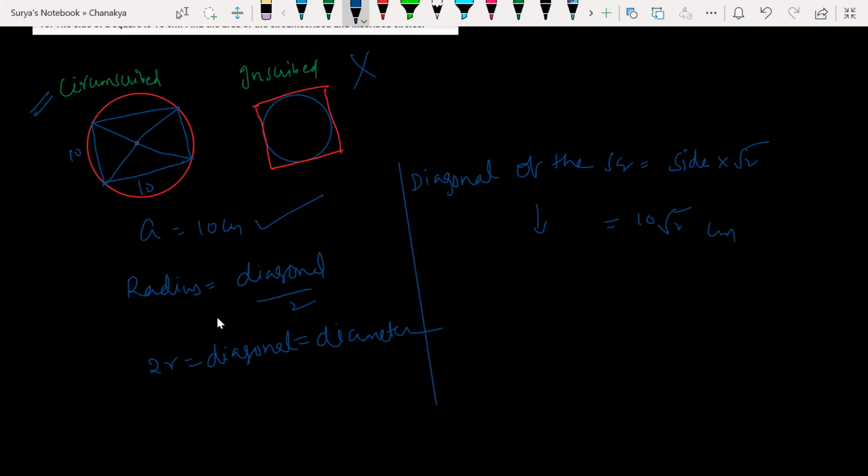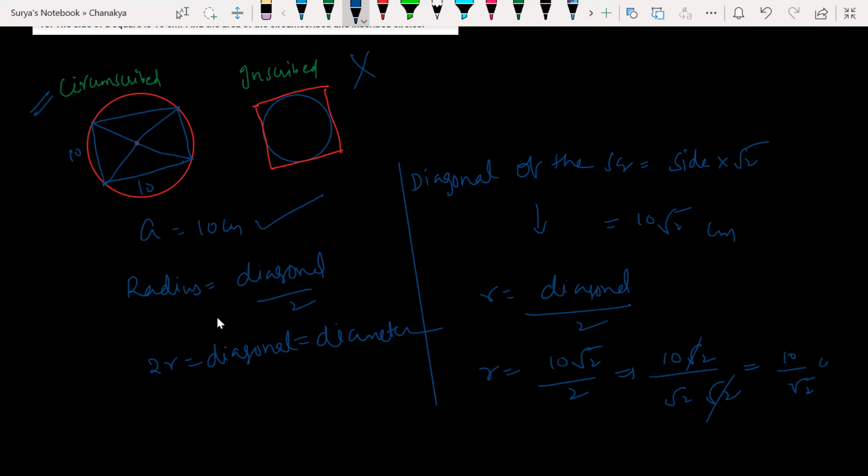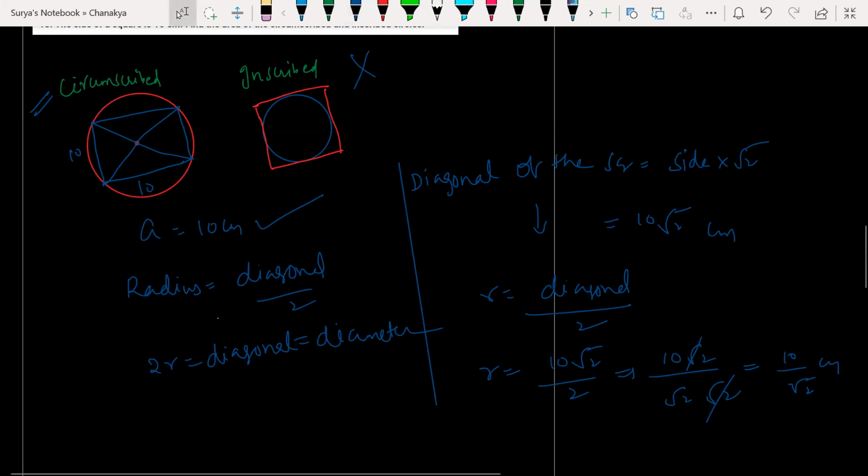Okay. So what is the radius here? Radius is equal to diagonal by 2. So radius is 10 root 2 by 2. So this can be 10 root 2 divided by root 2 into root 2. This will get cancelled, 10 by root 2. So this is what my radius is. Can we just take it as 5 root 2? Yes, sir. 5 root 2. Oh, that is also correct.